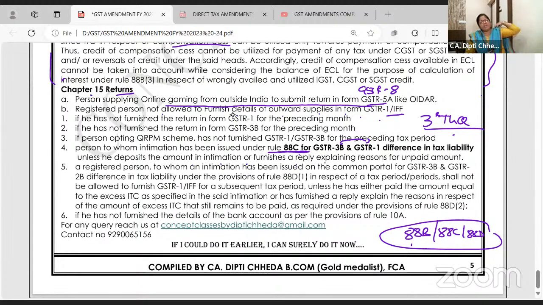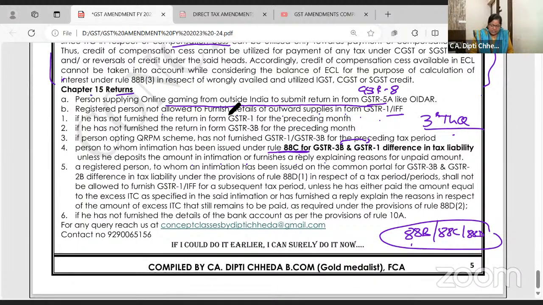See, these are not any people giving you notice. You will get an auto notice, in some DSC form number not required, that in your GSTR 3B what you have shown as output tax and the output tax what you yourself have filed in GSTR 1 is not tallying. There's a difference. So either on the difference you pay the tax or give a valid reason.